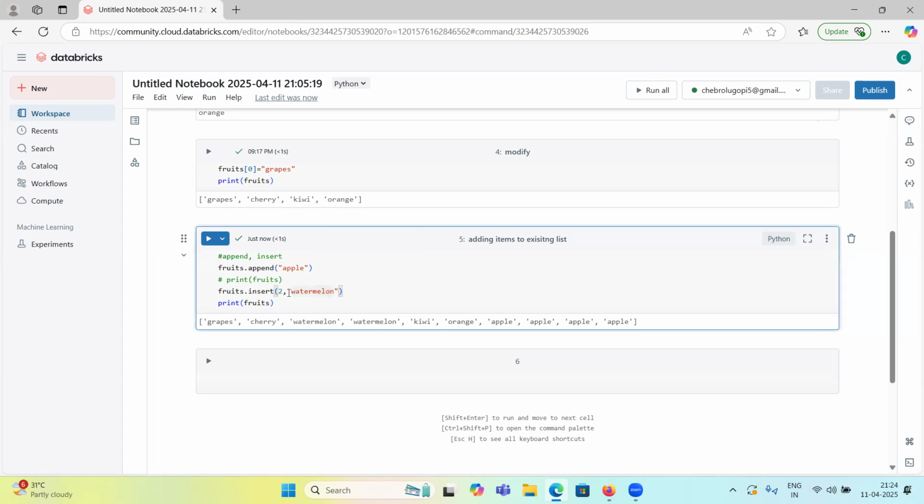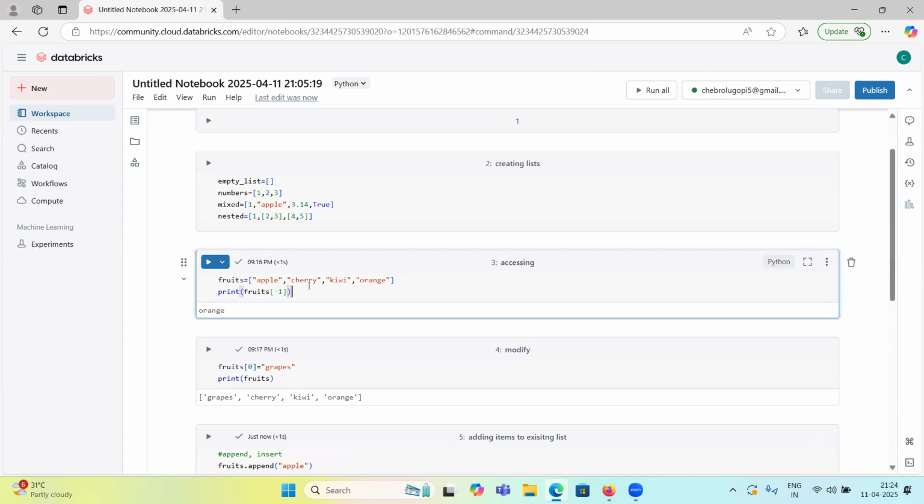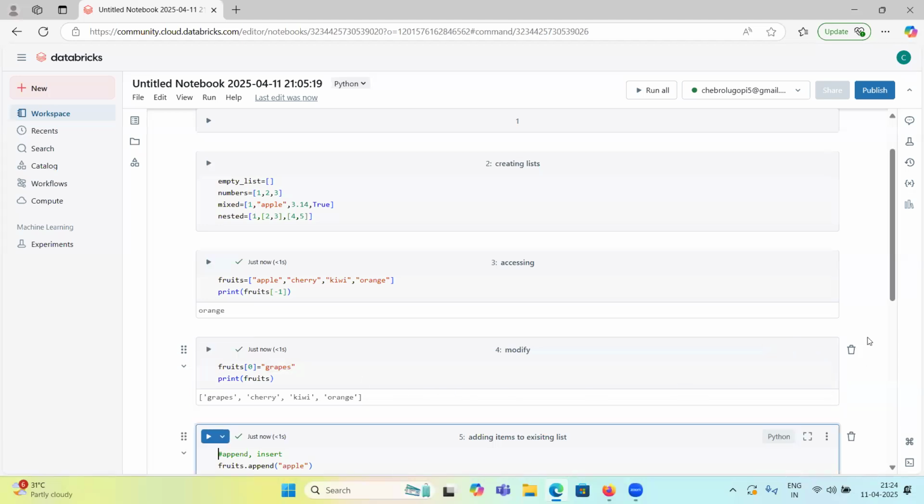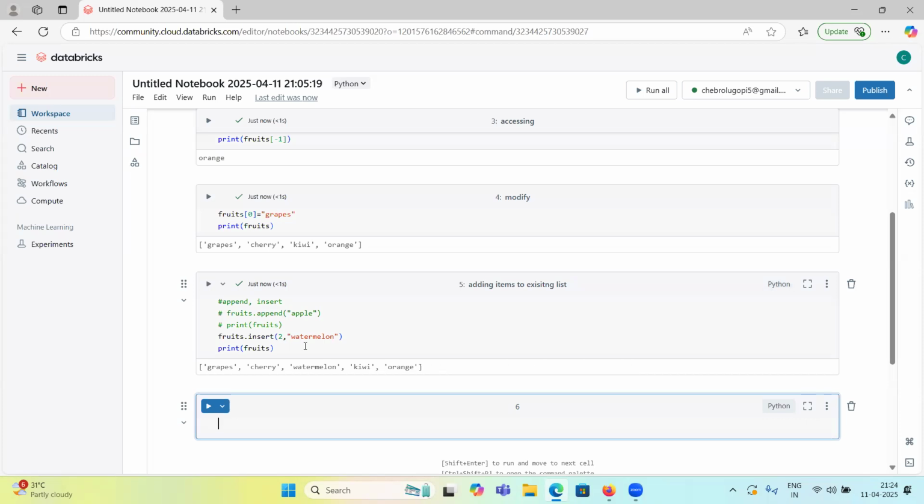Okay. Let me create one more time. Fruits. This one. Fruits 0 equal to grapes. This is okay. Now this append also I will comment. Okay, now let's see. See, now it is correct, right? Grapes, cherry, kiwi, orange is the original one. So at second position, I have added watermelon.